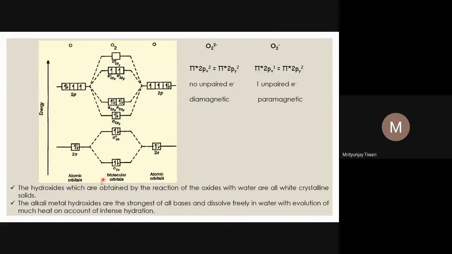And why destabilization? Just look at these two orbitals, 2s and 2s; they combine to form sigma 2s and sigma star 2s. If the electrons go here, you can see that sigma 2s is lower in energy than the atomic orbitals. So if electrons go into the bonding orbital, the energy of the system decreases, and it decreases by 2 times this amount because 2 electrons are in this orbital.